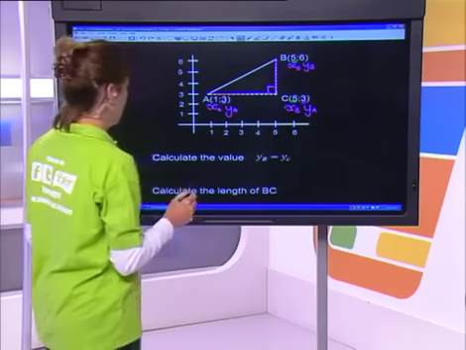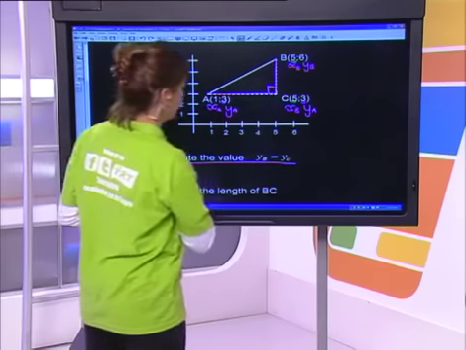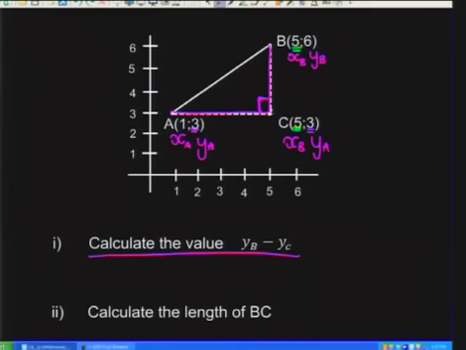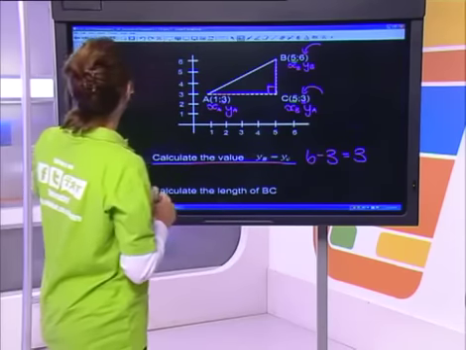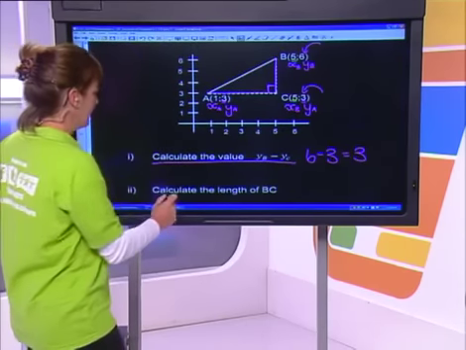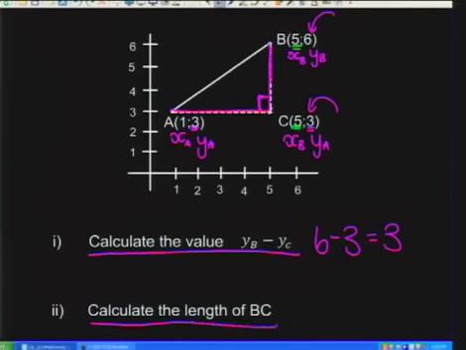So let's see what we're asking for here. The first part of our investigation is to calculate the value of yb minus yc. Okay, so let's look and see. What is yb? Do you guys agree with me that yb is over there, and that's the value of 6? And yc, which is this one over here, is the same coordinate as ya, the value of 3. Now, if I subtract them from each other, I'm getting a difference of 3. Okay, all right, so we've got that. Now what we're going to do is calculate the length of BC. So all I want to know is what is that length over there without actually subtracting coordinate points from each other.